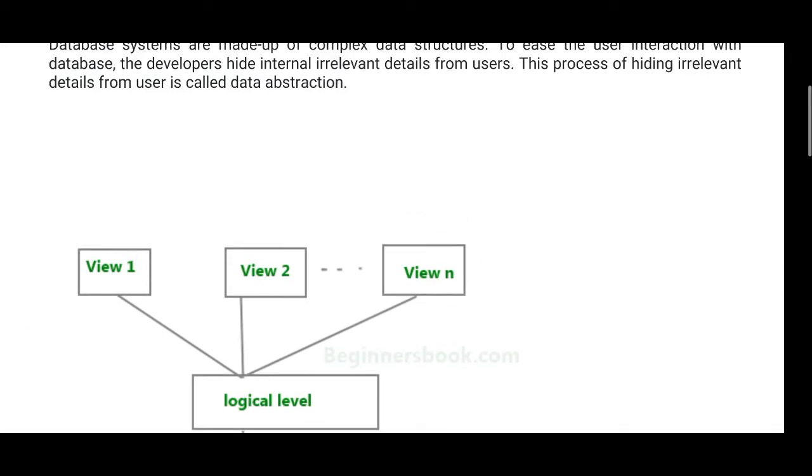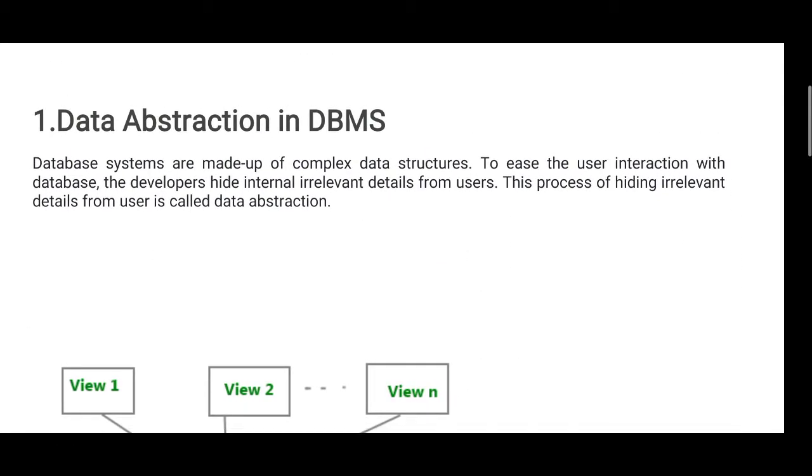First one, data abstraction. Data abstraction in a DBMS. Database systems are made up of complex data structures. To ease the user interaction with the database, developers hide internal irrelevant details from users.